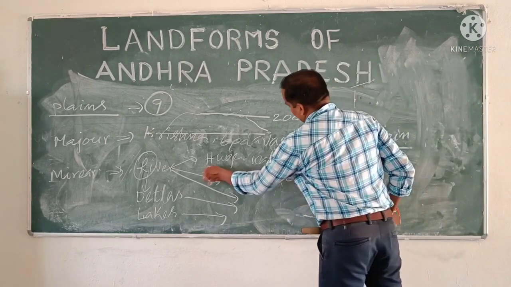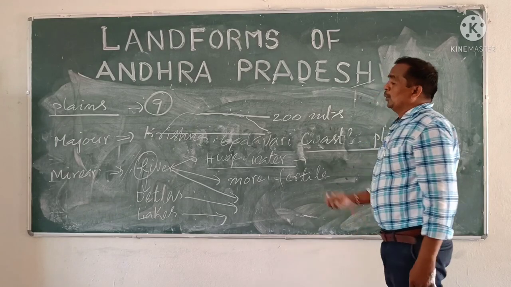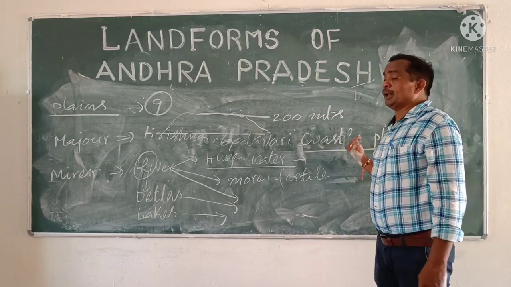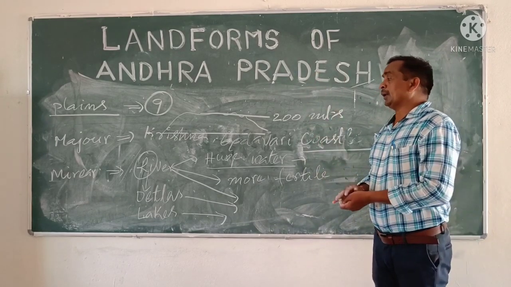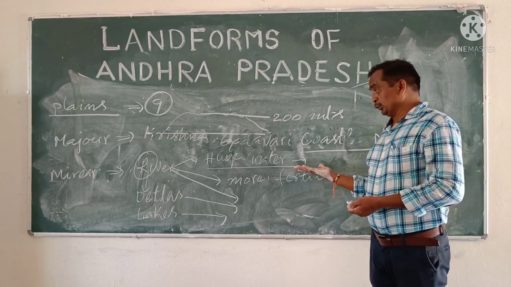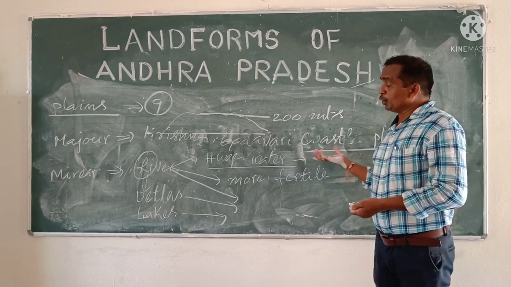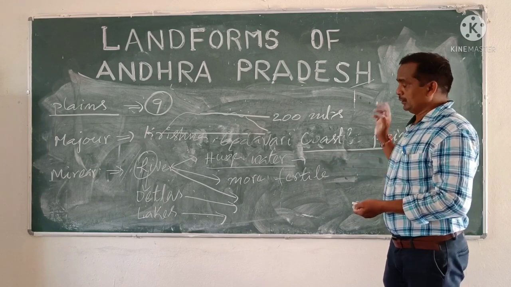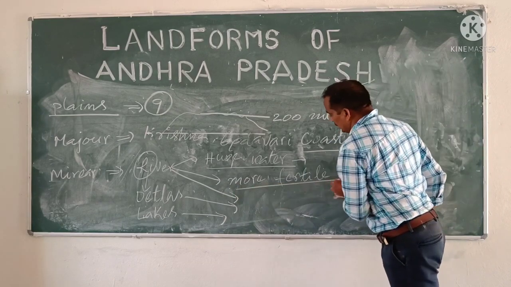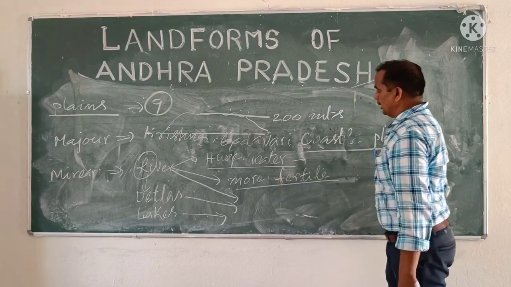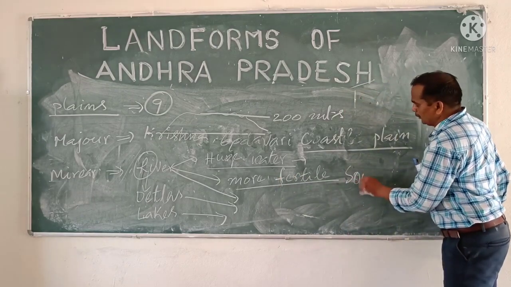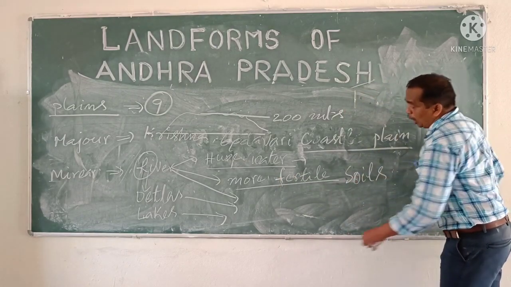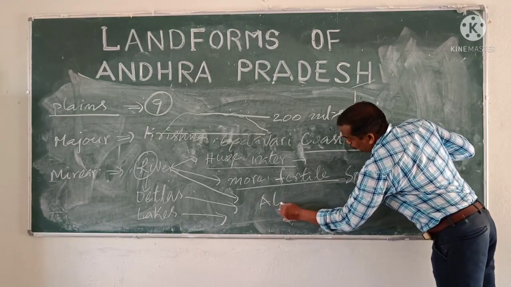Water flows to the down area from the upland area, so the availability of water facilities is very huge here, and more fertile soils are available, and alluvial soils are also there.